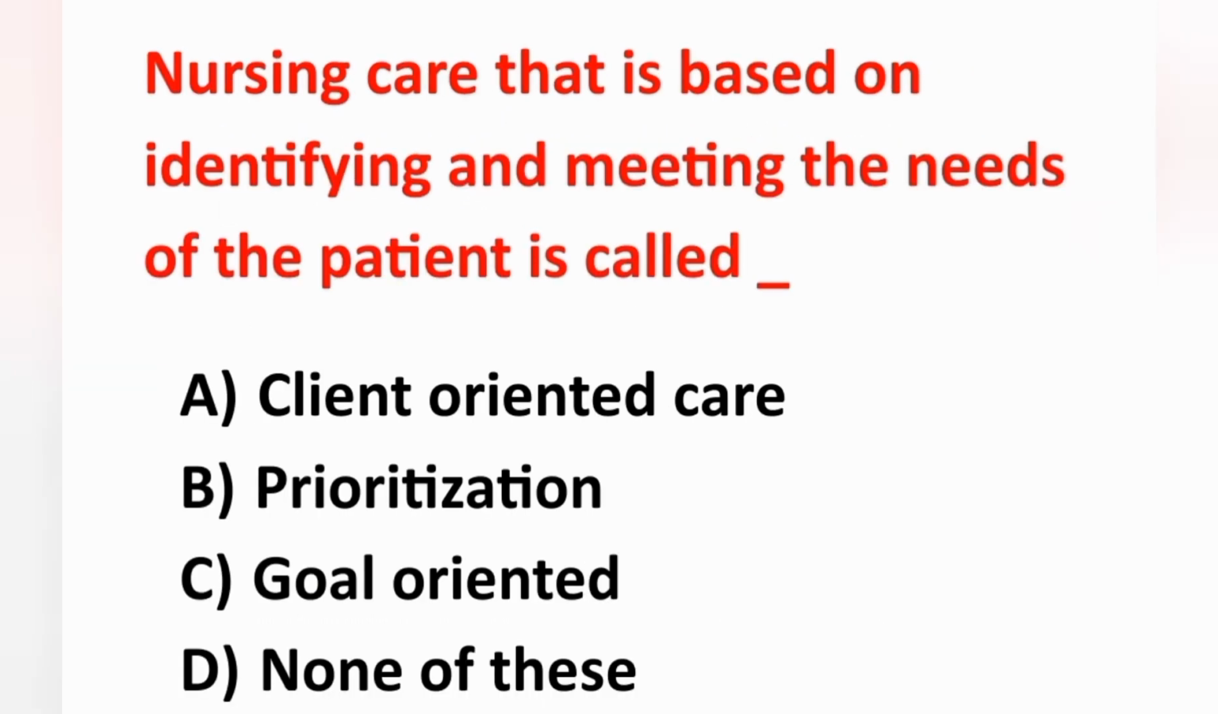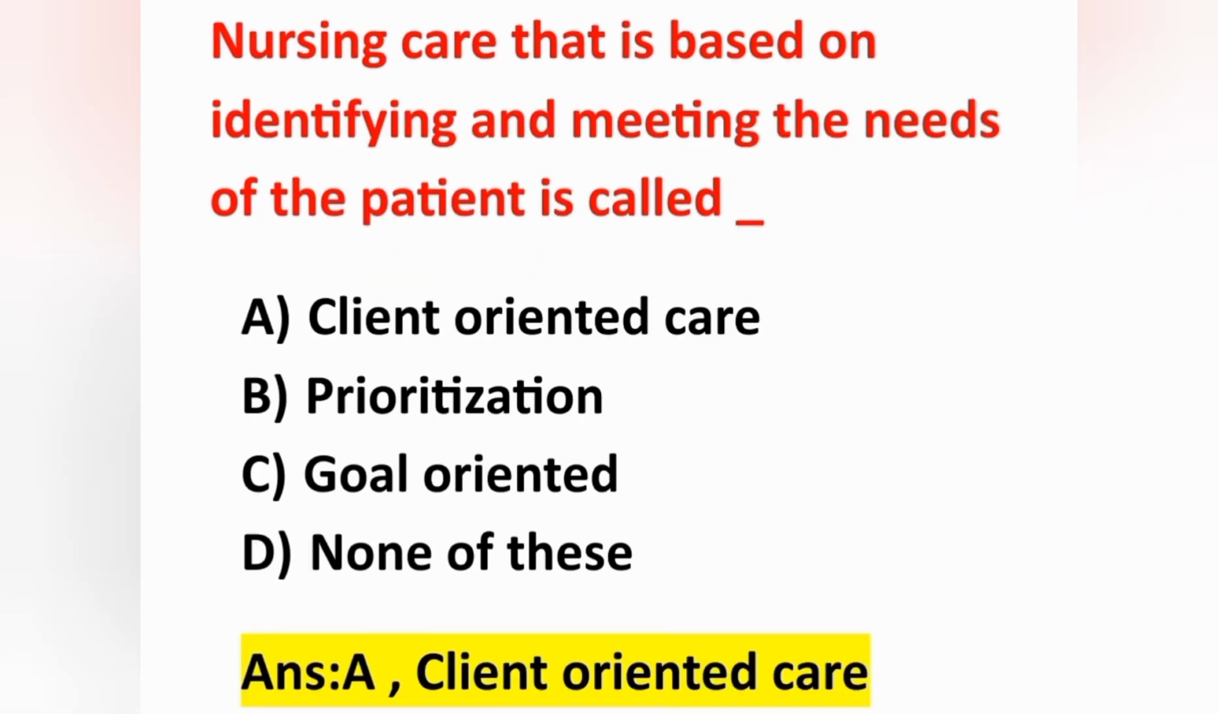The next question, nursing care that is based on identifying and meeting the needs of the patient is called? Option A, client oriented care. Option B, prioritization. Option C, goal oriented care. Option D, none of this. Here correct answer is option A, client oriented care. That means to identify the needs of the patient, the nurse is giving care. That is known as client oriented care. Option A is the correct answer.